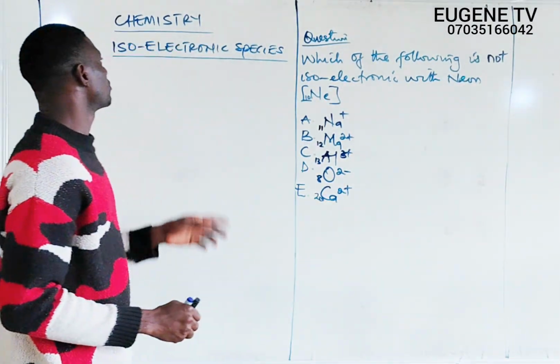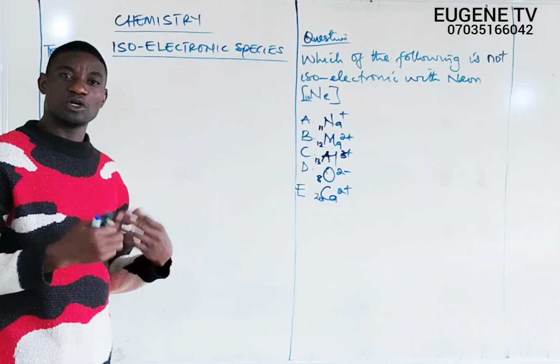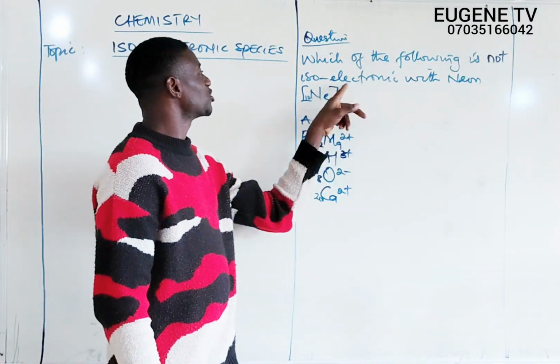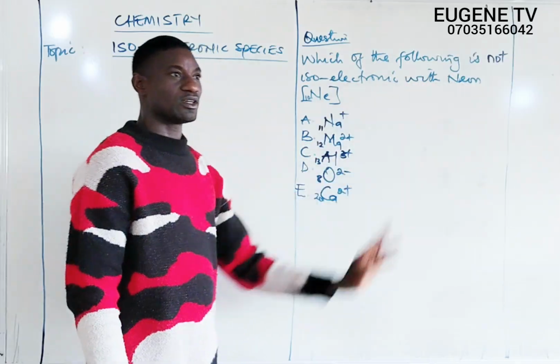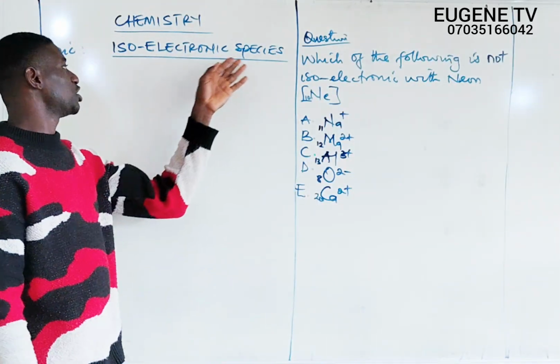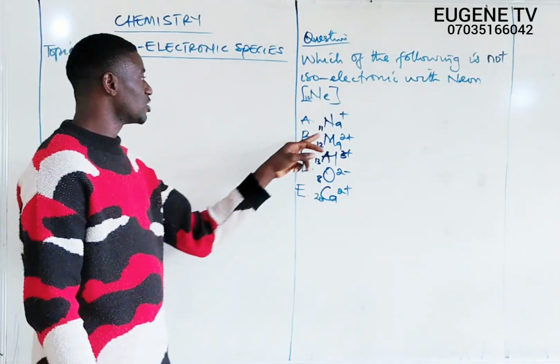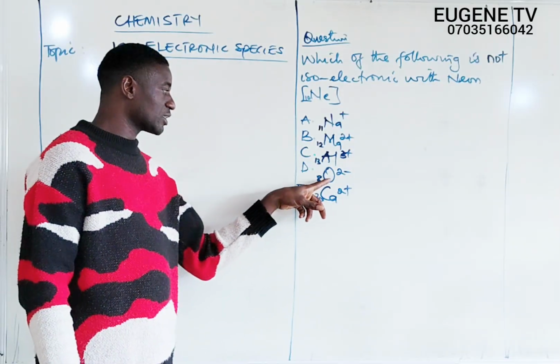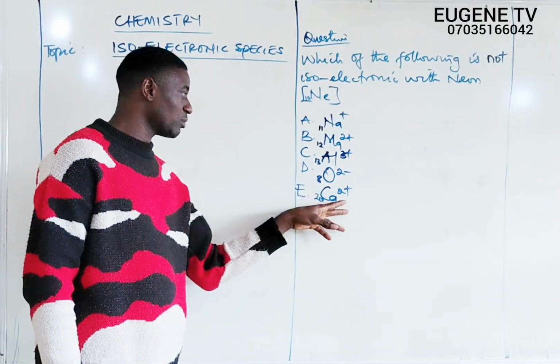Today we have a very interesting question before us here. The question reads: which of the following is not isoelectronic with neon? This is based on isoelectronic species. We have the options here. Option A is sodium ion, magnesium ion, aluminum ion, oxygen ion, and calcium ion.